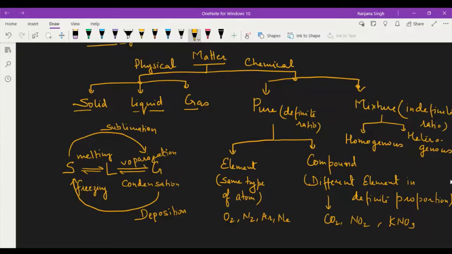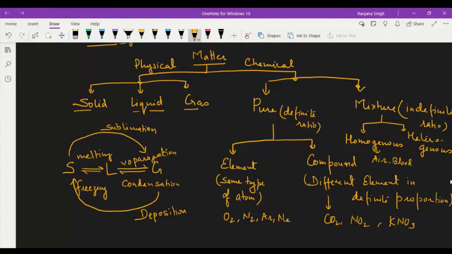It means if you mix sugar in water, it can form a solution, that is a homogeneous mixture, but it can give you the taste of sugar as well as water. It means it contains the properties of sugar as well as water. Okay, for example, homogeneous mixtures: air is a homogeneous mixture of different molecules. Blood, it is a homogeneous mixture.